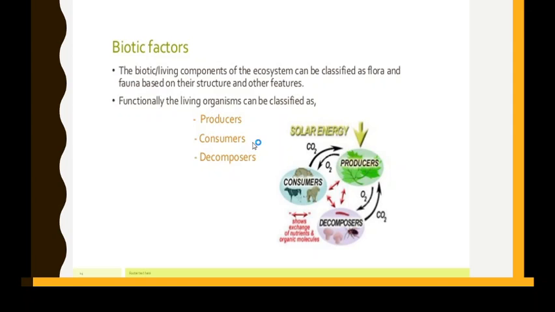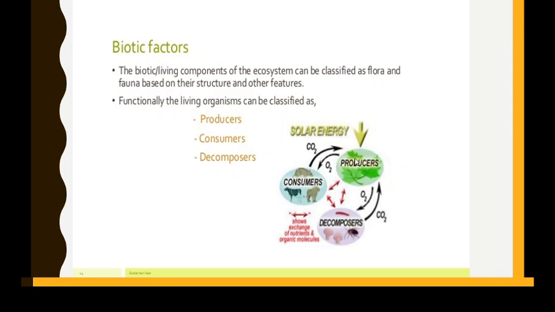Then decomposers. The decomposers are the organisms that break down dead and decaying matter. They play the most important role because they provide minerals and nutrients to the soil, isn't it? So if you see here, the solar energy is captured by the producers, then O2 is given out during the photosynthesis process and CO2 is taken.